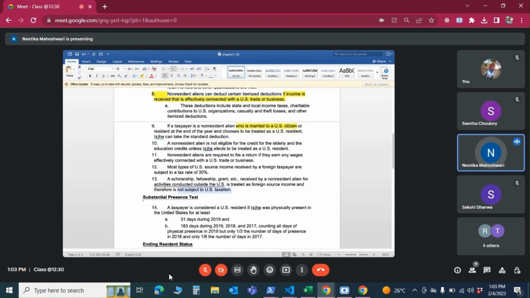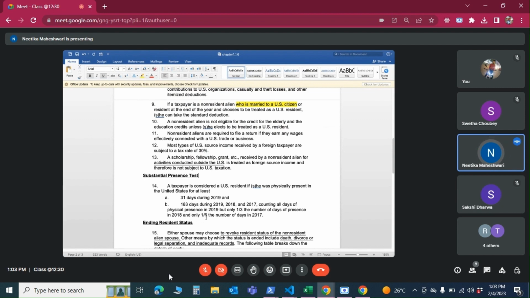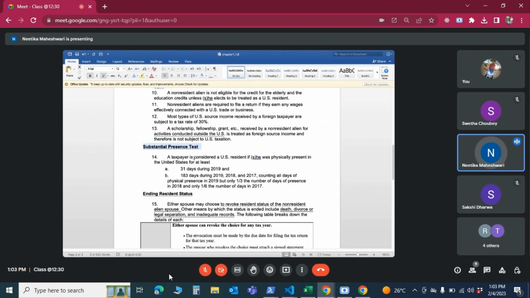Now we'll see what the substantial presence test is. This is usually applicable for people on H1 or F1 and all. F1 is usually non-resident, but people who go on L1 visa or H1B visa, will they be considered resident or not? Are they satisfying this condition? SPT, substantial presence test. So what is the condition? They need to be physically present in the United States for at least 31 days during the current year and 183 days in the last 3 years.